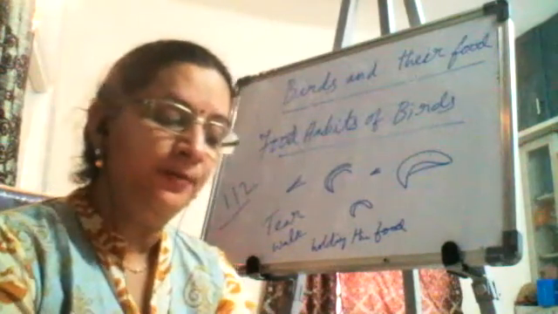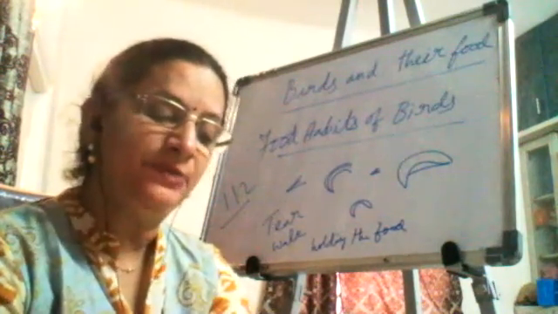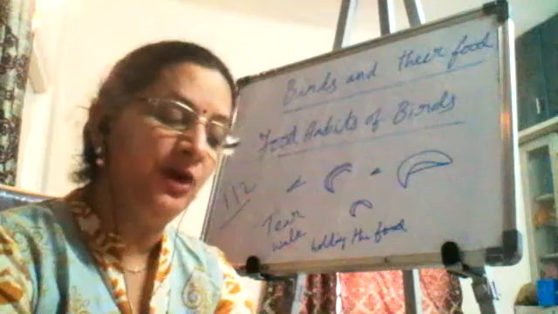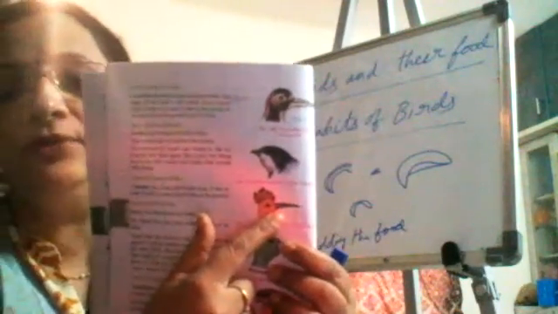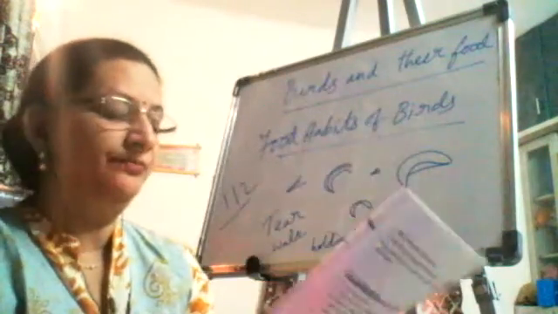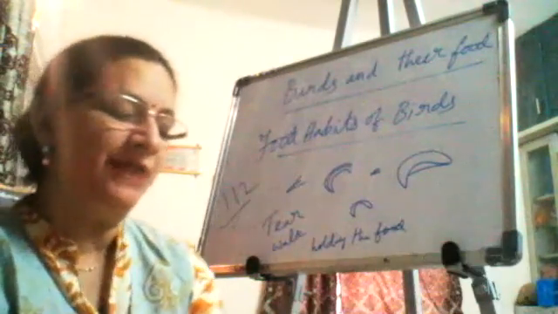A hoopoe has a long and slender beak. It uses its beak to pull out insects from holes of the ground. This is the hoopoe. Okay, this is using the long beak to dig the insects. Broad and flat beaks.